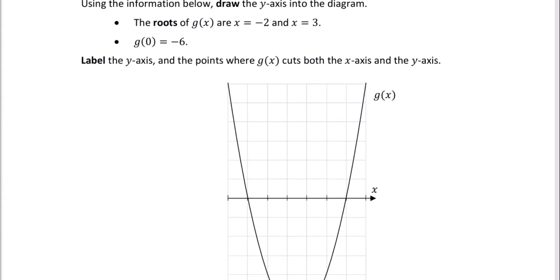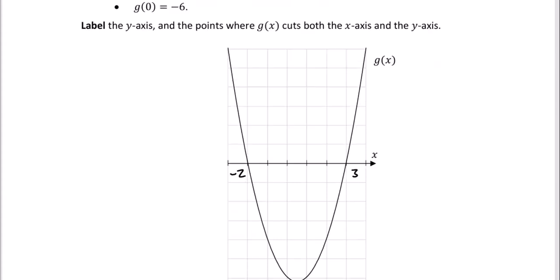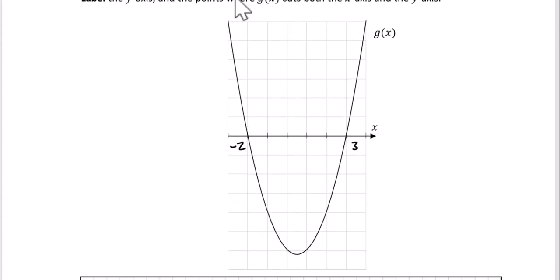They tell us that the roots are x is equal to minus 2 and 3. So this must be minus 2 here, and this must be 3. If this was minus 2, that would be minus 1, 0, 1, 2, 3. So minus 2, minus 1, 0. 0 would be here. So you'd imagine the y-axis would be here. So let's draw that in. Now you guys would need to use a ruler. I've got to do this freehand. So you would draw the y-axis down along here like this. Again, make sure you use a ruler.